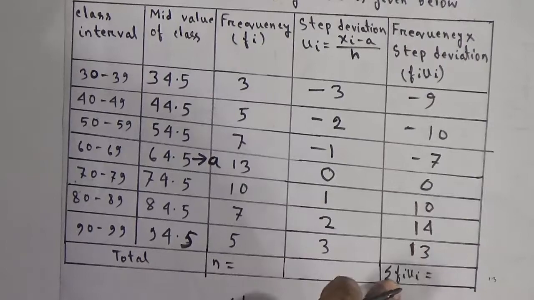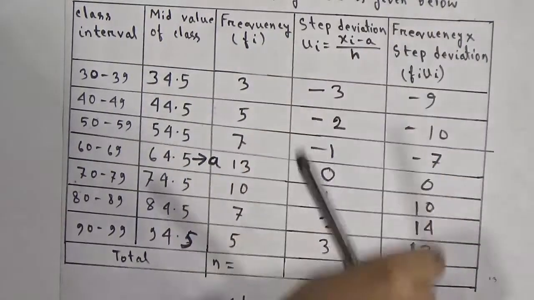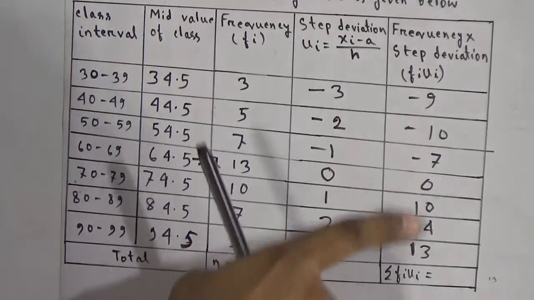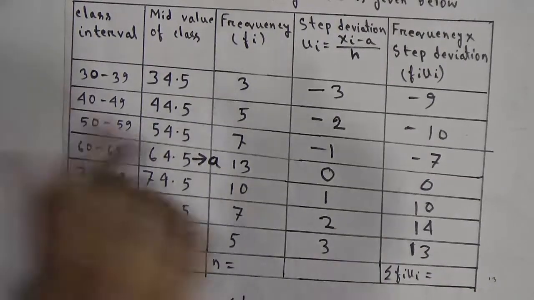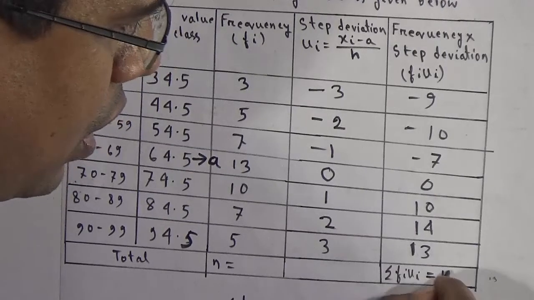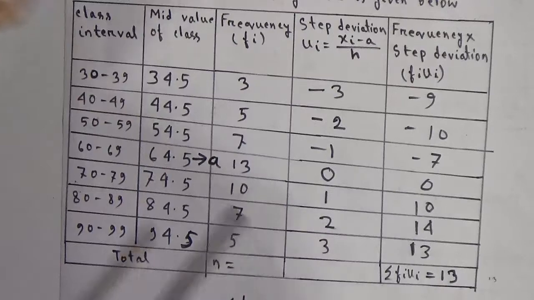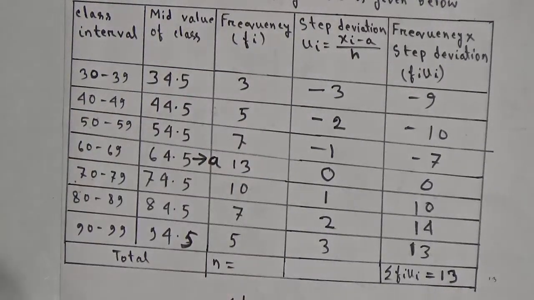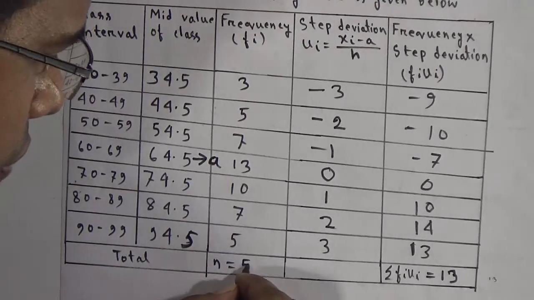Now summation of fi ui. Here summation of fi ui means the sum of all of these numbers. If we add minus 9, minus 10, minus 7, 0, 10, 14 and 15, we will get here 13. That means summation of fi ui will be 13. And here n means the sum of all frequency, and we know that sum of all frequency here is 50. So value of n equal to 50.